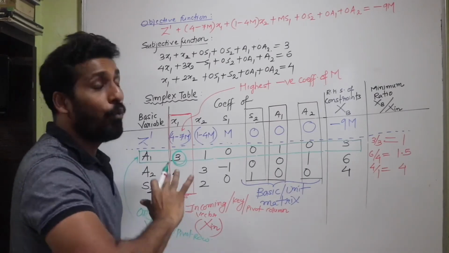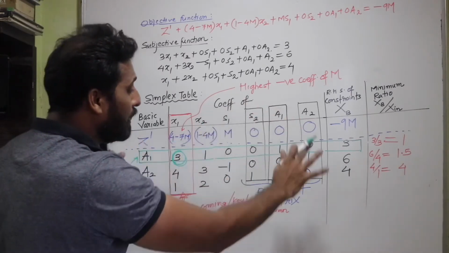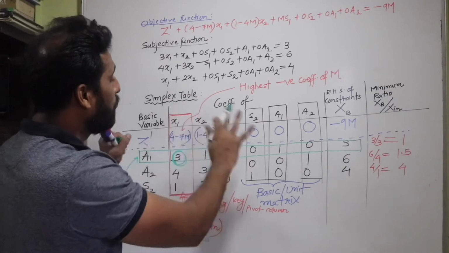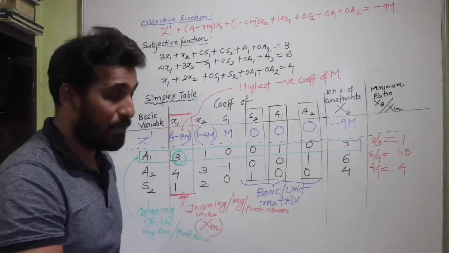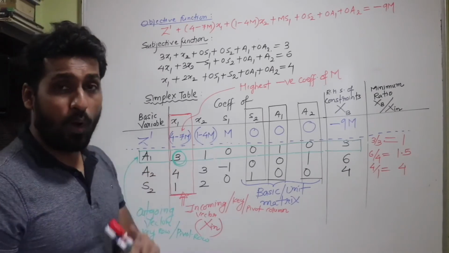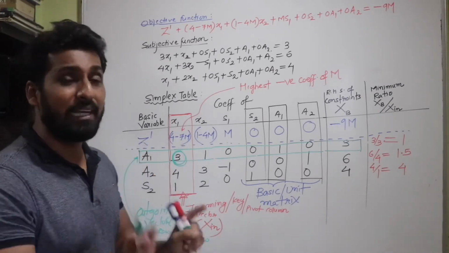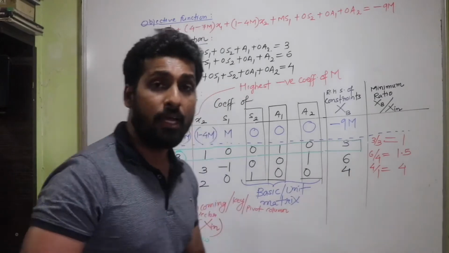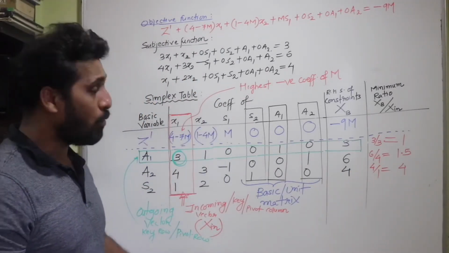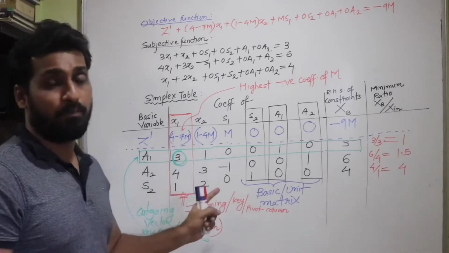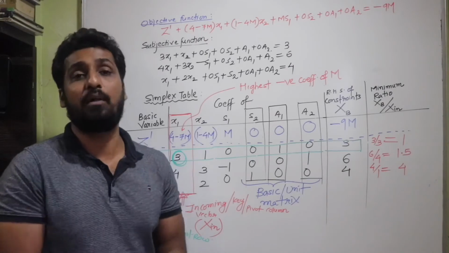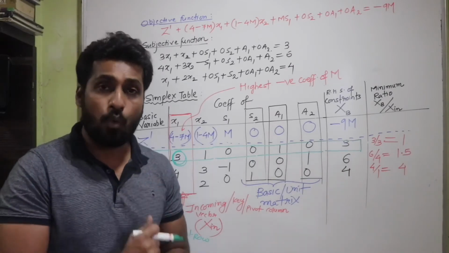So students, I want you to note down this entire table very properly in your notebook first. So I'll remove this part from here, make a new simplex table. So far you all understood this 3 has to be made 1, and it can be made 1 by simply dividing the entire row by 3, isn't it? So let's make the next simplex table. That was the first simplex table, the initial simplex table. We will proceed towards the next simplex table, which we called as the iteration 1.